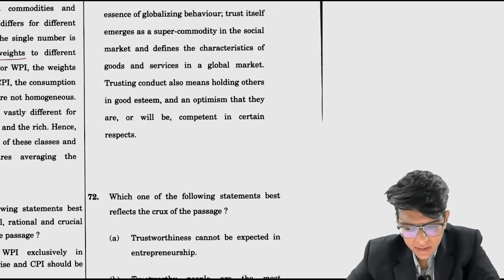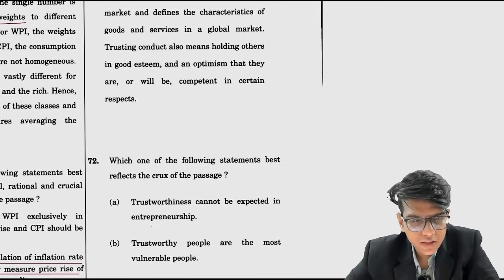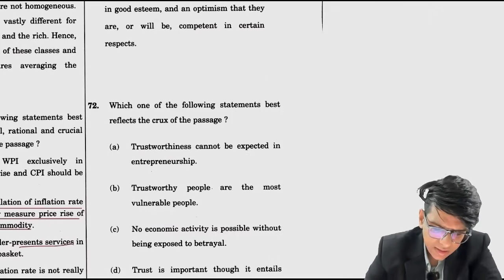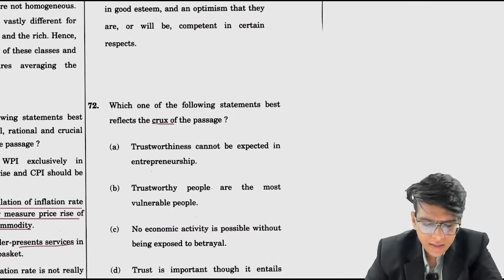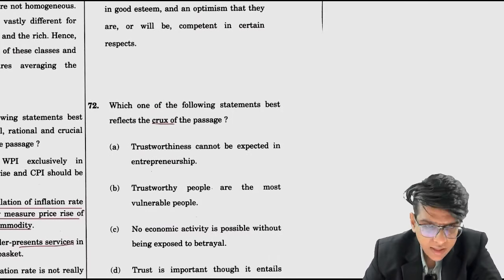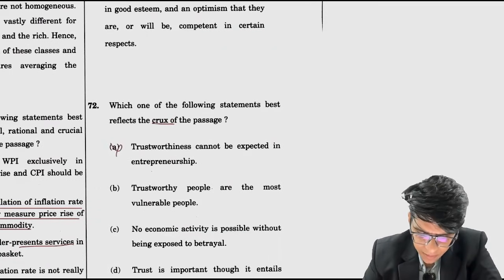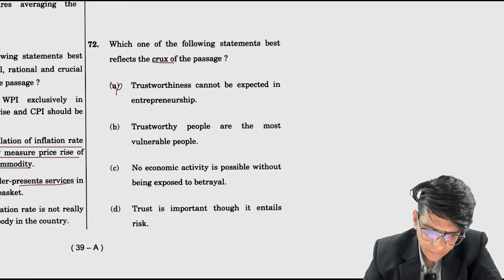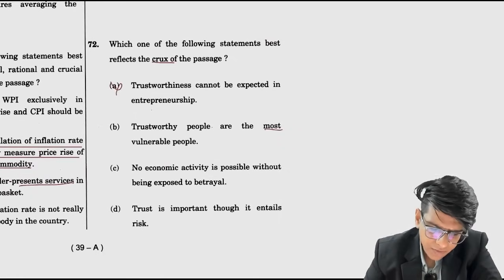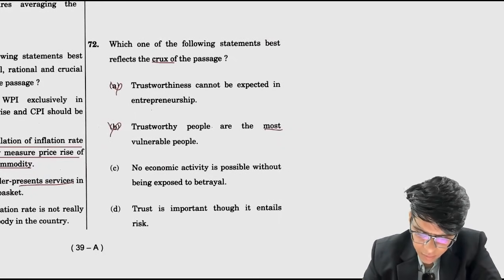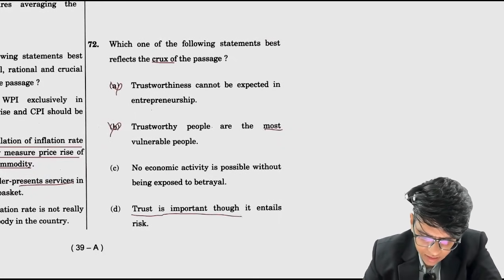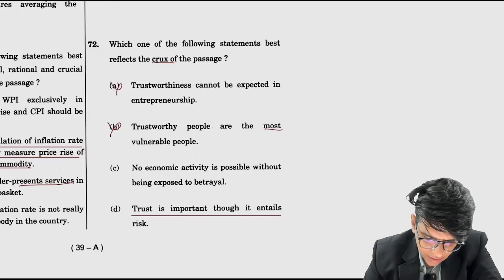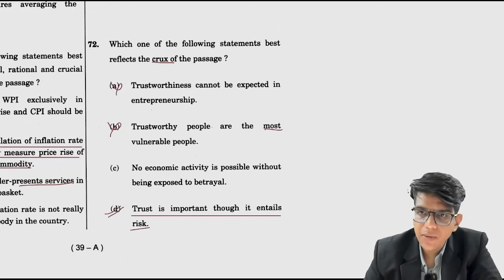Basically philosophical passage है, कुछ ना कुछ एक लाइन आपको ढूंढनी है, which of the following statements is the crux, the main central idea. Trustworthiness cannot be expected, ऐसा कुछ है? No. Trustworthy people are the most vulnerable people. Most vulnerable होते हैं ये. We can't comment. Trust is important though it entails risk. ठीक है, it is important but इसके साथ risk भी है. You are exposing yourself to others, उनके behaviors को.